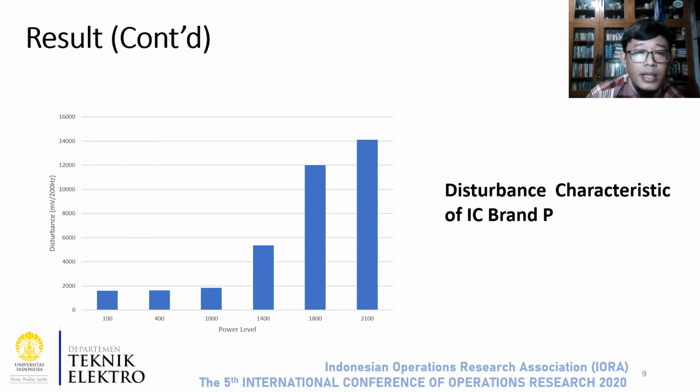The next slide is the graph of disturbance value of each power level in induction cooker brand P. The trend of this graph is the disturbance always increases as the power level increases.